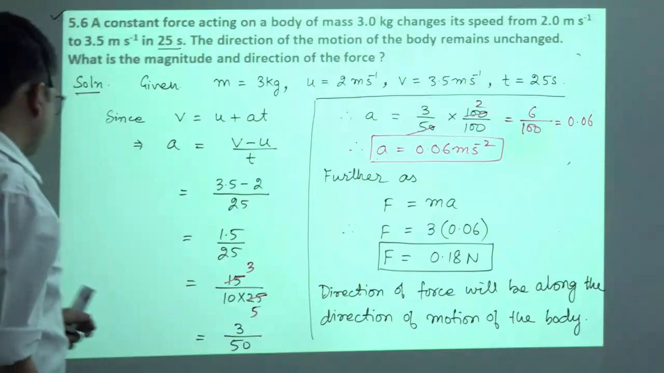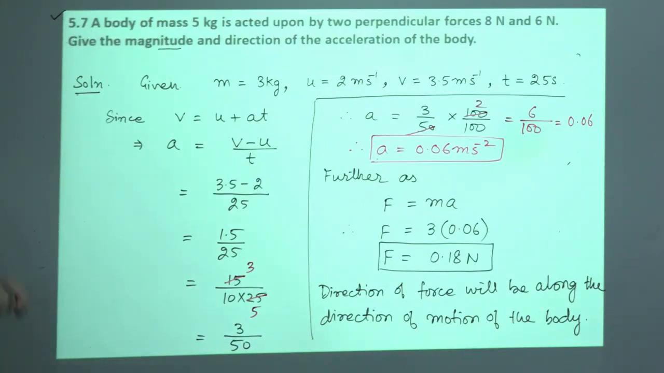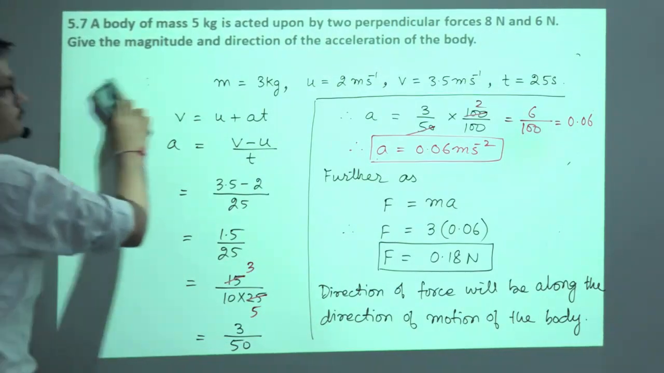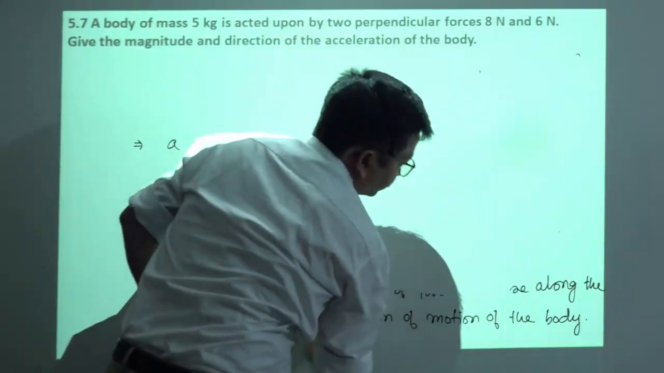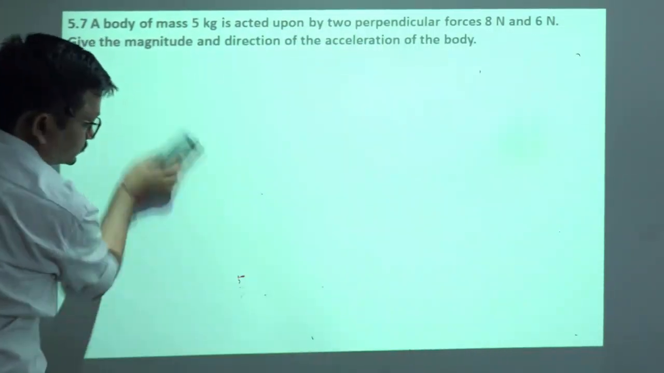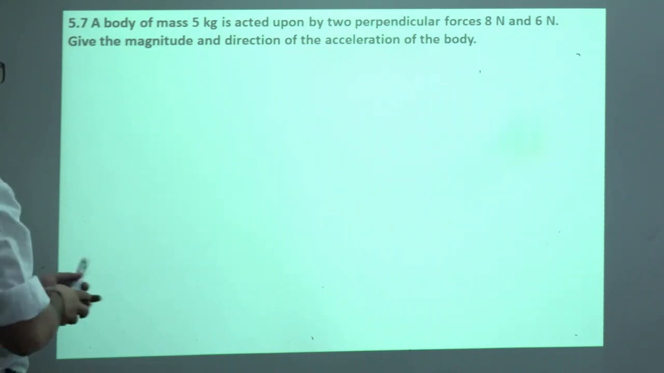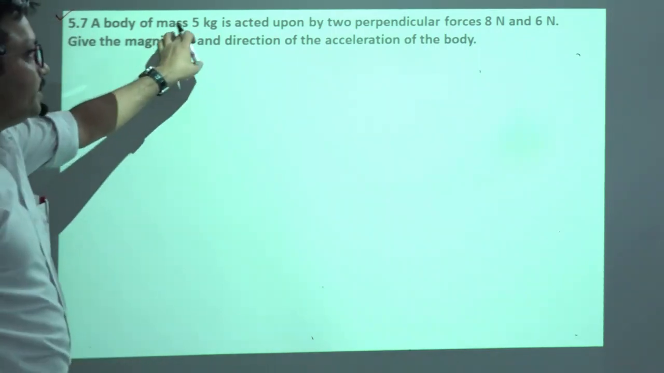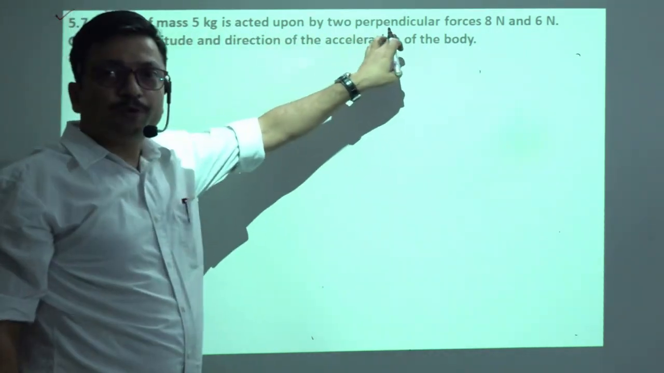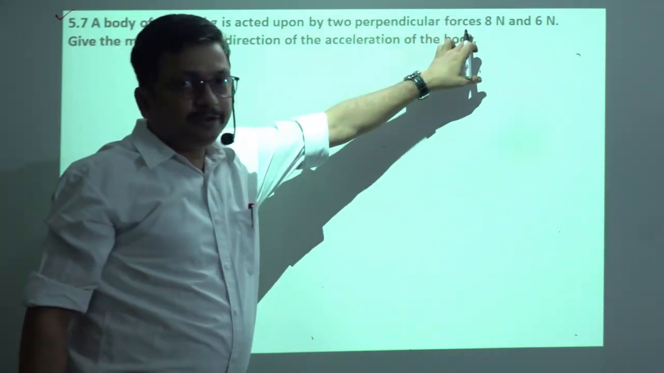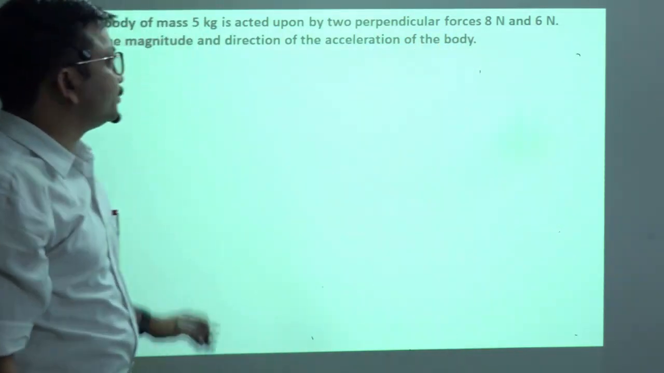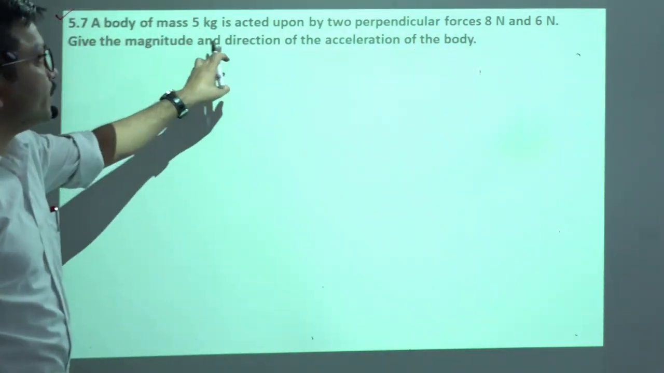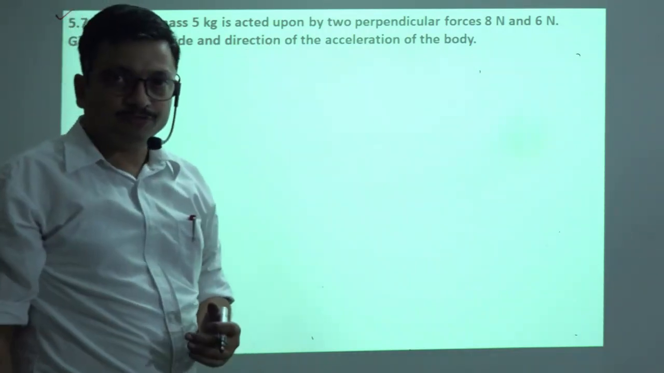Now let's study about the next numerical. The question is, a body of mass 5 kg is acted upon by the two perpendicular forces 8 Newton and 6 Newton. Give the magnitude and direction of the acceleration of the body.